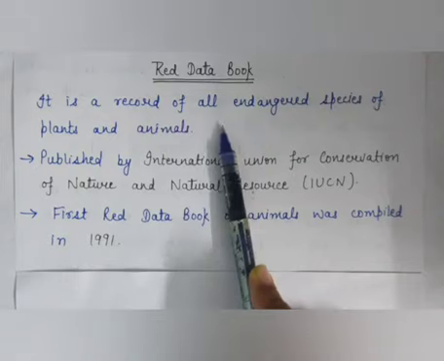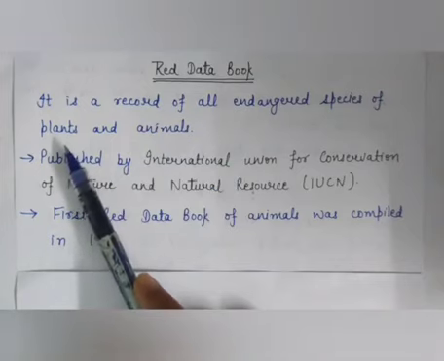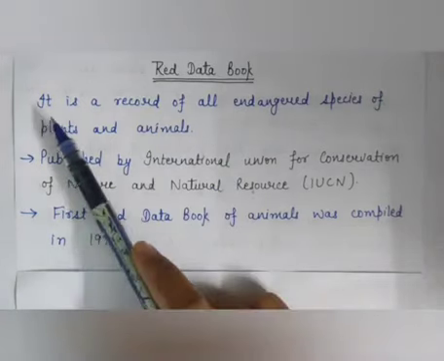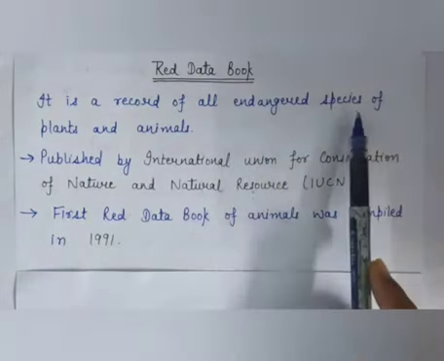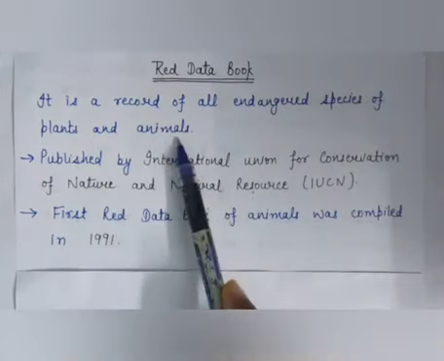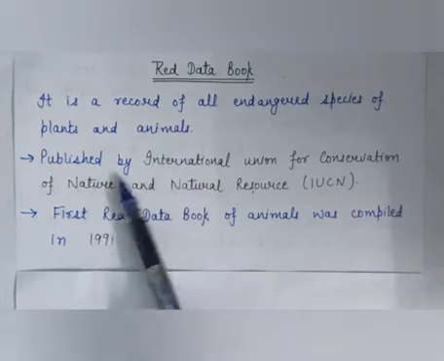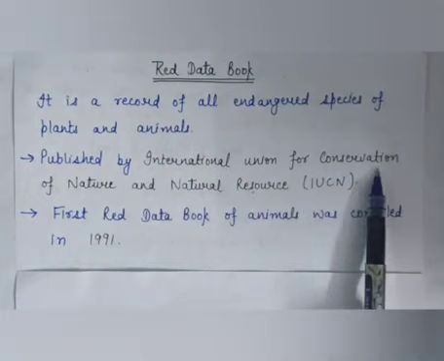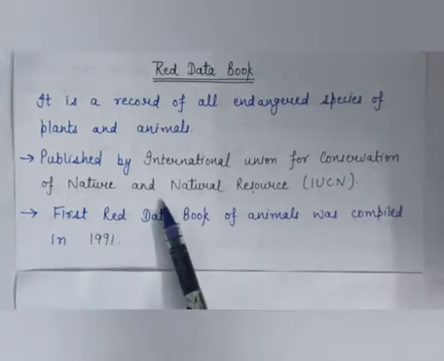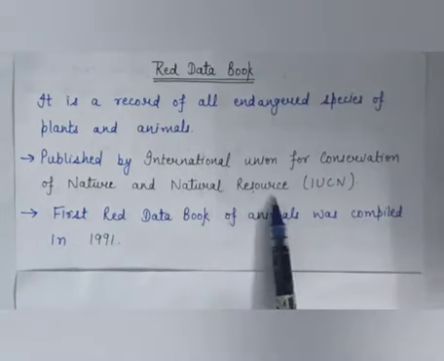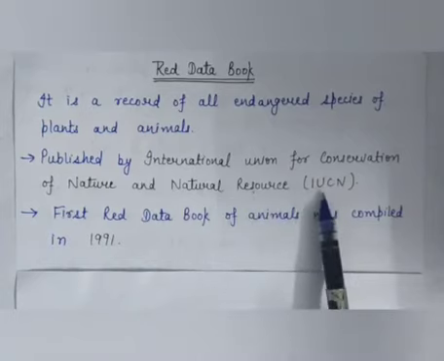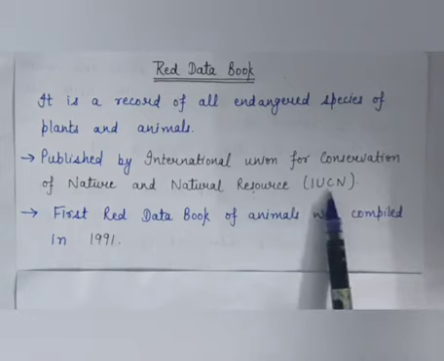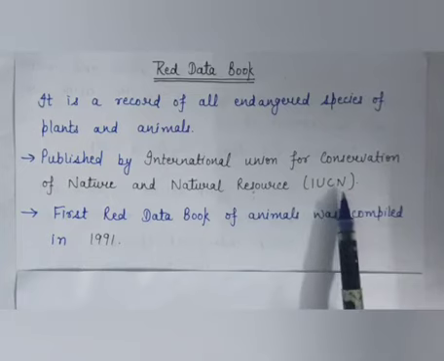It is published by International Union for Conservation of Nature and Natural Resource. Its short name is IUCN. I for International Union for Conservation of Nature and Natural Resource.